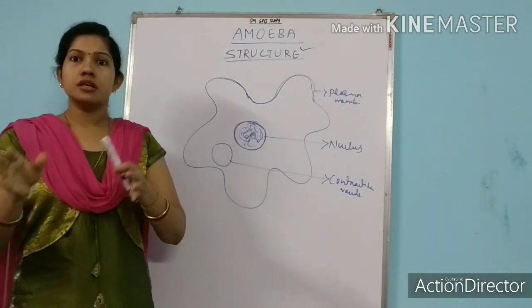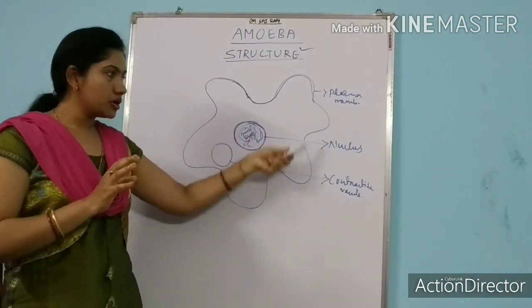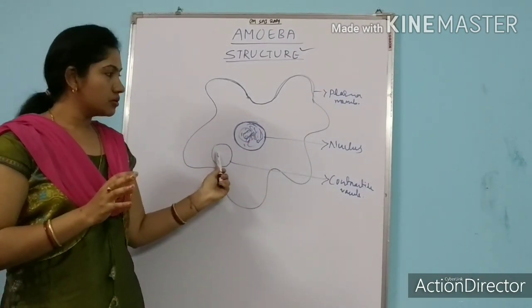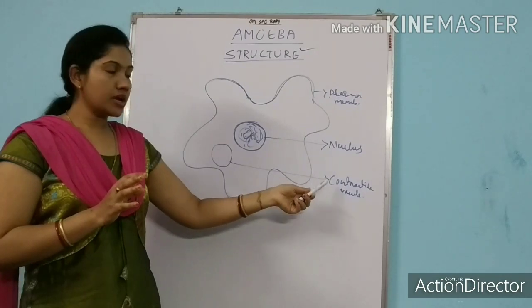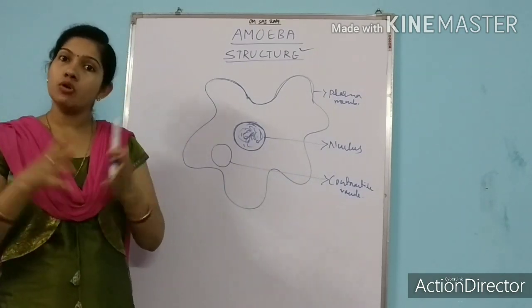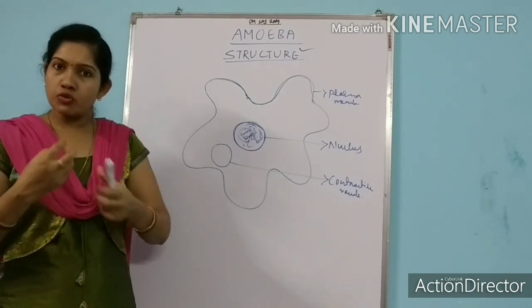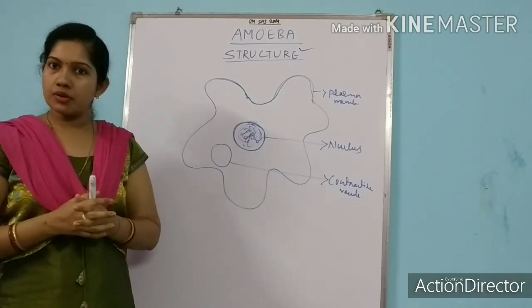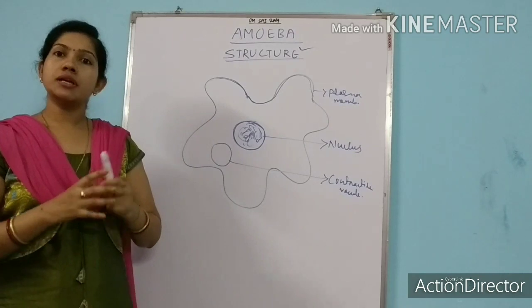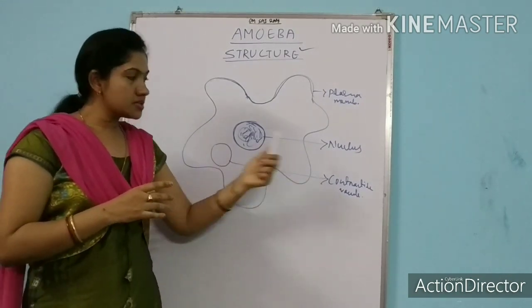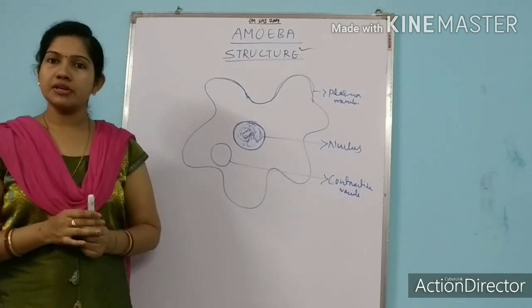It maintains the quantity of water in the body of amoeba. That's why we call it a contractile vacuole, because sometimes it contracts, sometimes it expands depending upon the requirement of water inside the body of amoeba. The vacuole can contract and expand. That's why it is named contractile vacuole.